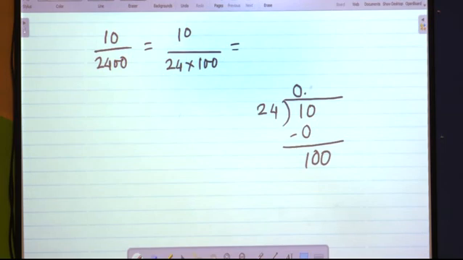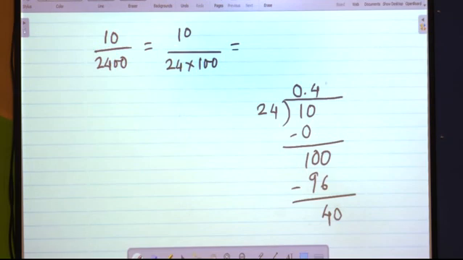Just now we had seen 24 fours are 96. 4 remaining. It is again smaller. I can give a 0 because I have already given a decimal point here.